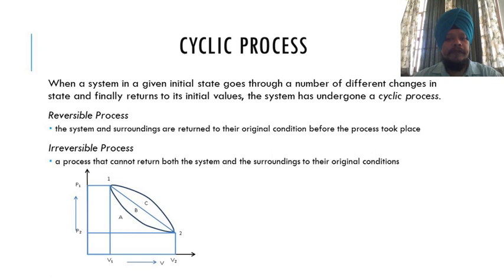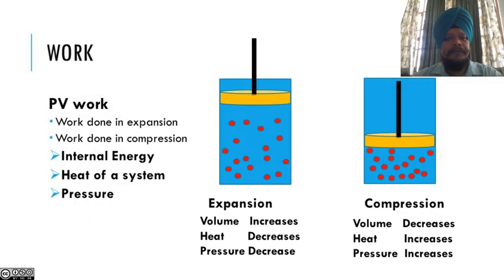So there are 2 types of cyclic process, reversible and irreversible. In a reversible process, the system and surroundings are returned to their original condition before the process took place, and an irreversible process is a process that cannot return. So the reactions where the reversible notation is not there are the irreversible processes, which means it won't come back to the original condition. If we come back to the original condition, it is a reversible process and we can consider it in cyclic form.